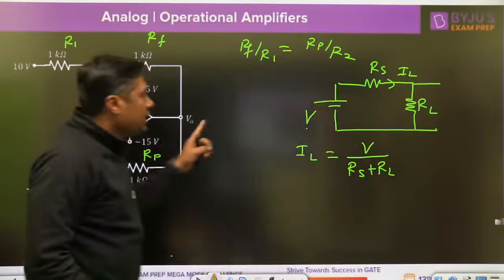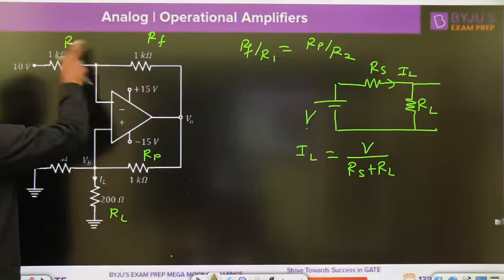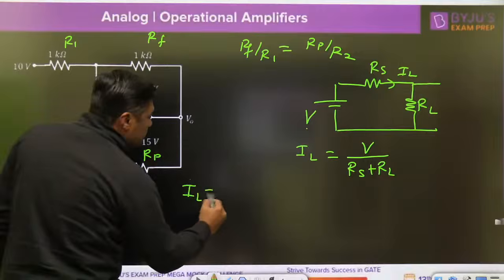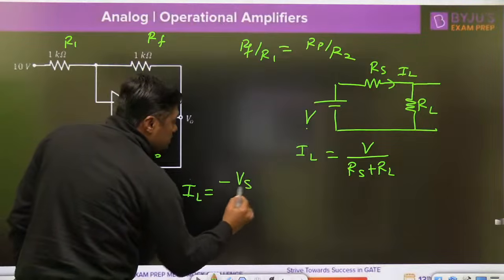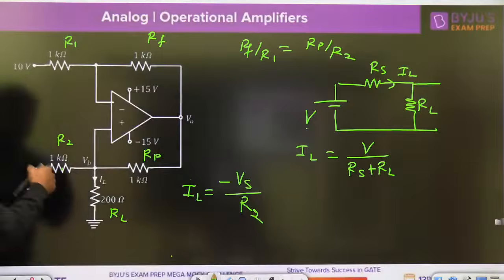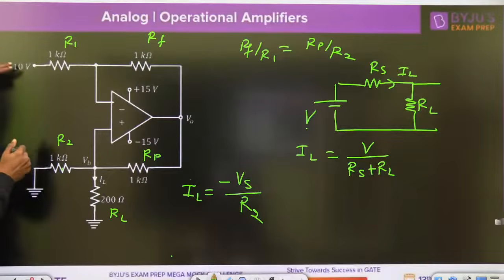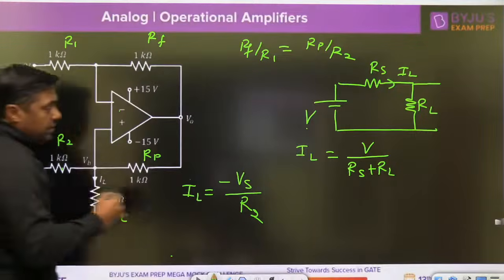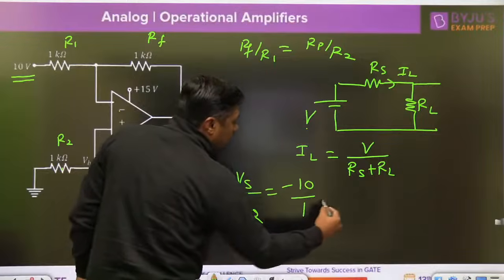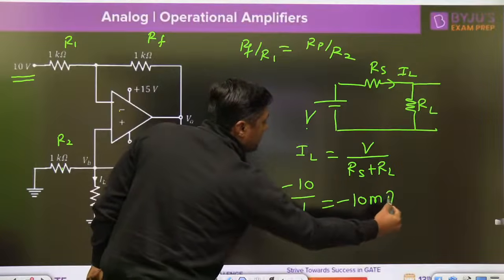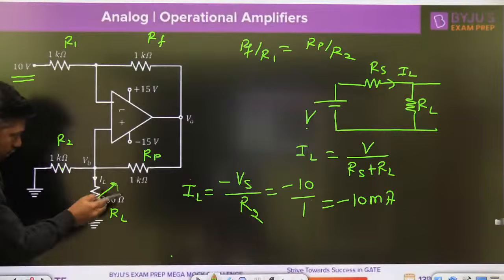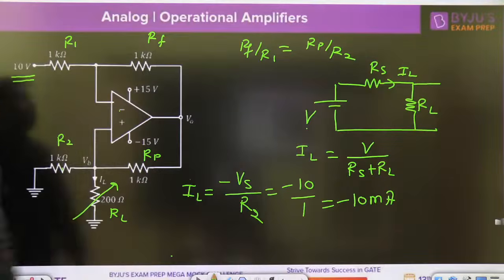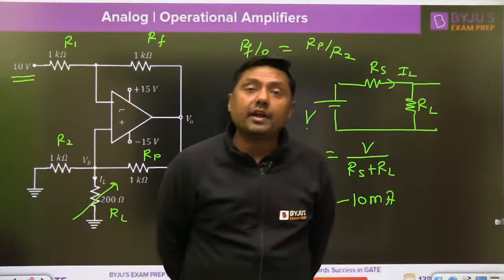Right? But in this diagram, when this condition is satisfied, RF by R1 is equal to RP by R2, the formula for the current is simply minus Vs by R2. R2 means this resistor. Always remember this resistor. Since the input is connected to the inverting terminal, put the negative sign and it will become minus 10 divided by 1. Answer is minus 10 milliampere. If I change the value of this load, the current will not change because it is independent of RL, and that's why this circuit is called voltage to current converter.